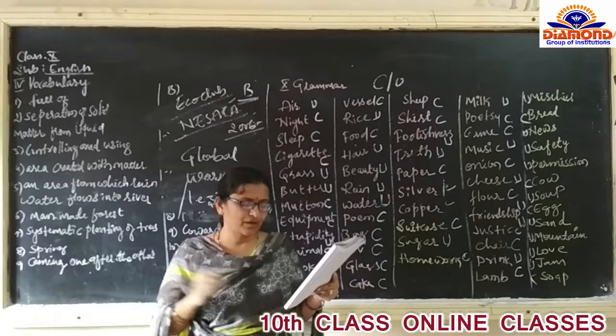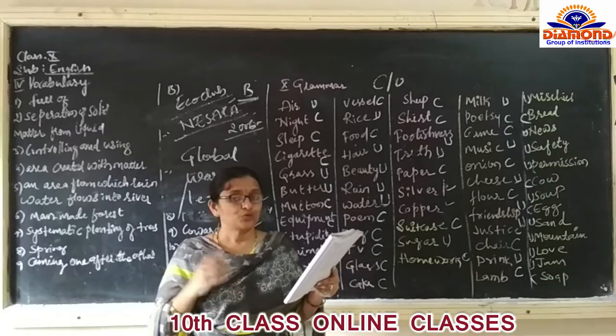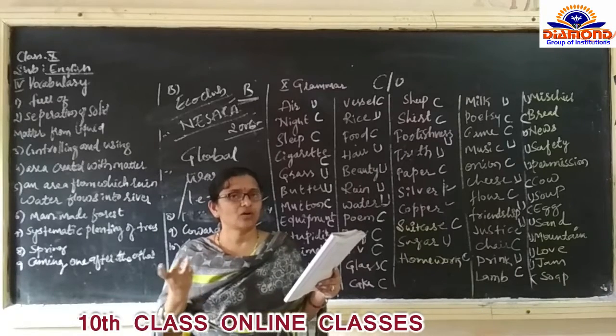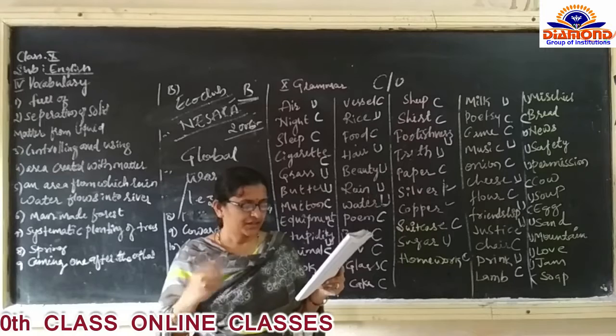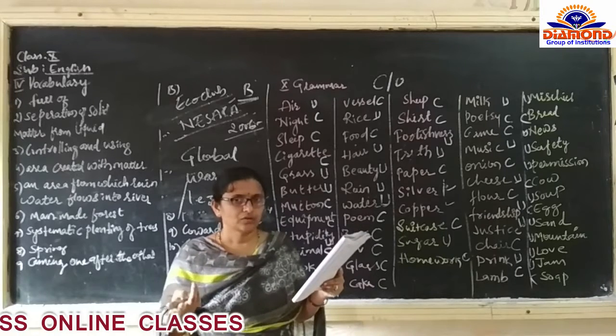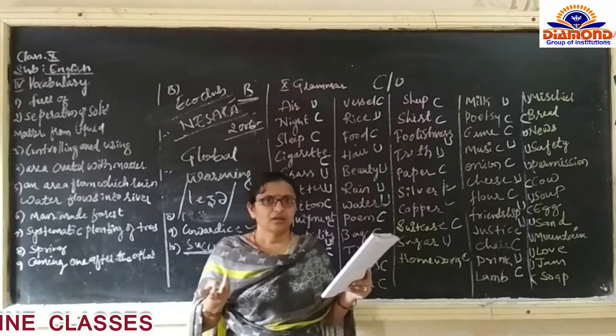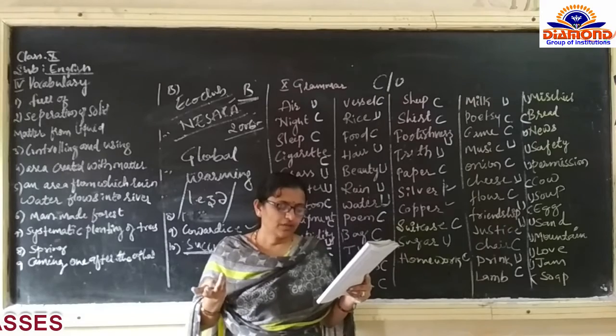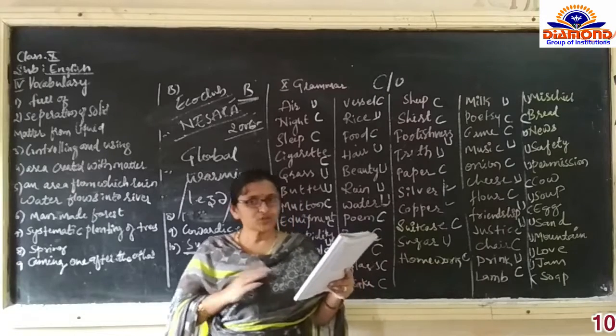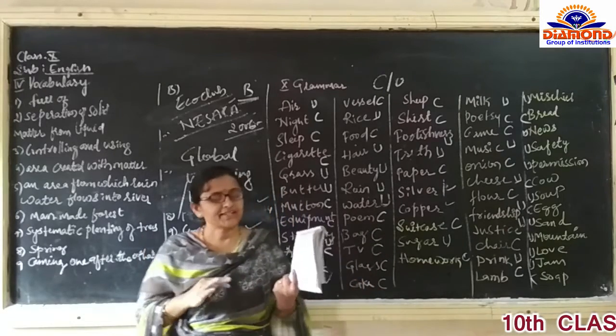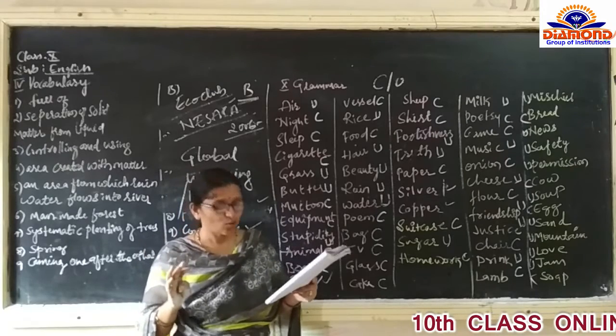Wheat, uncountable. Tuition or tuition class, that can be counted. Stone can be counted? No. Wealth also cannot be counted. Advice also cannot be counted.